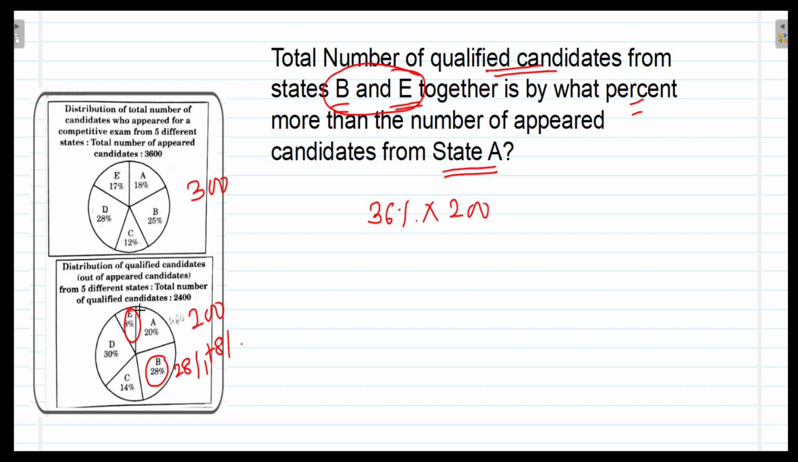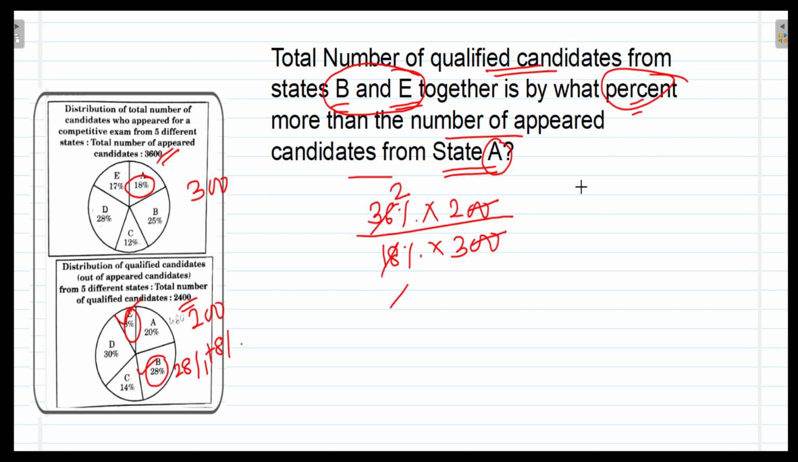So 36% of 200 are the qualified candidates from state B and state E, upon the number of appeared candidates from state A. From state A, what percent appeared? 18% appeared. 18% of 300. Now here, since we are taking the ratio or calculating the percentage, we don't need the actual numbers 3600 and 2400, not at all. So this 2 will get cancelled. 18 ones are 18, 18 twos are 36, and so it will be 2 twos are 4 and 4 upon 3.